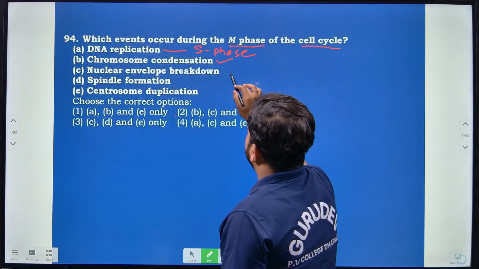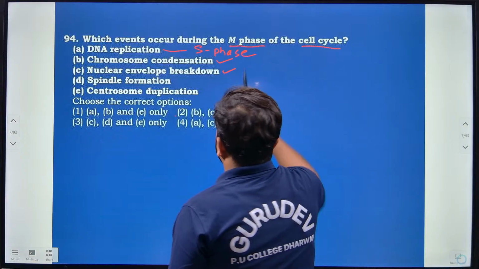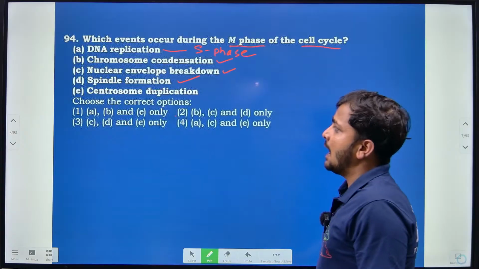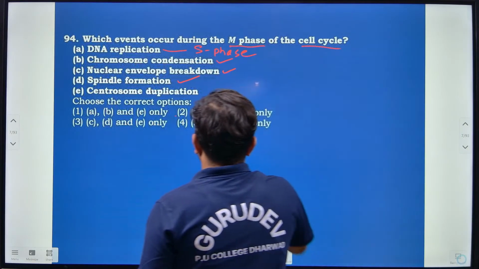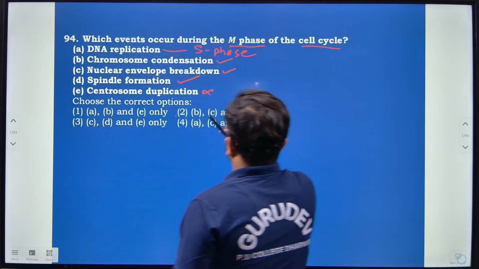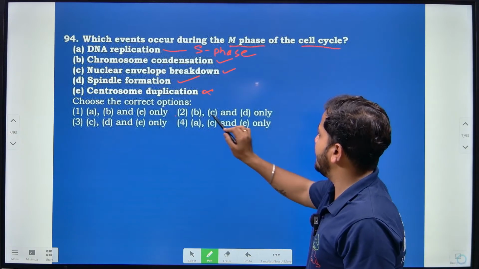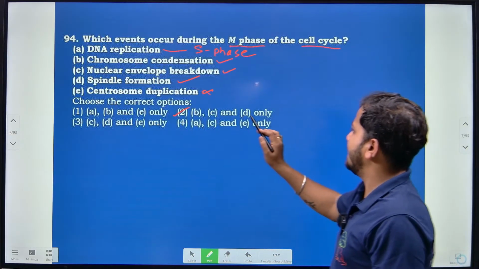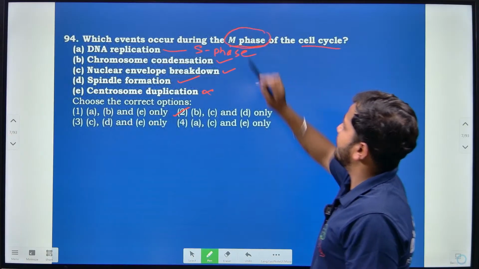Then nuclear envelope breakdown, that also I can see in the M phase. Spindle formation can also be seen, but centrosome duplication, sorry, cannot be seen in the M phase. So according to this, the correct answer here is B, C and D. B, C and D are the only ones related with the M phase here, right?